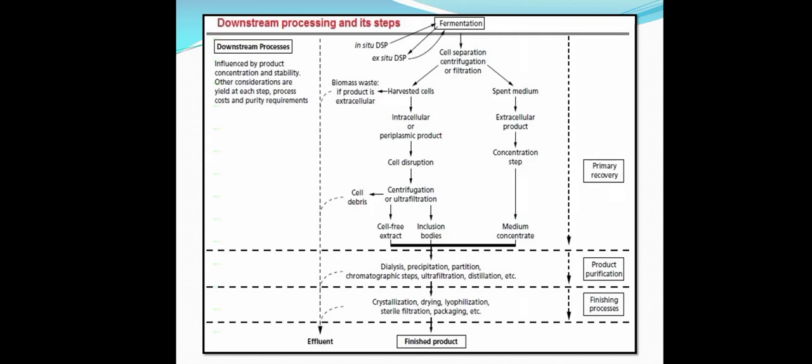From that, there are then the purification steps. The different purification steps involve the dialysis process, precipitation, partition chromatography, and then the different chromatographic techniques, either ion exchange chromatography, affinity chromatography or adsorption chromatography. These are applied for the purification of the product. Then there is the crystallization, drying, lyophilization, then sterile filtration and packaging to get the finished product. So all of these procedures are involved within the downstream processing.